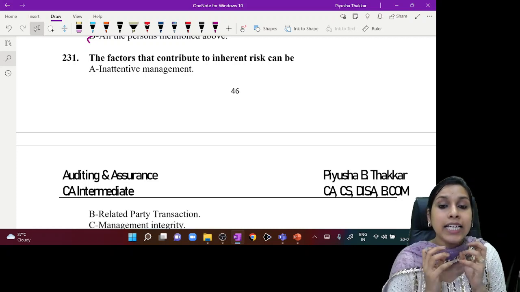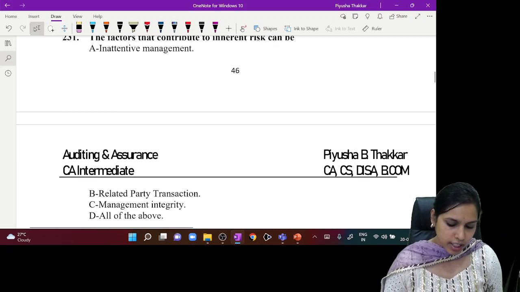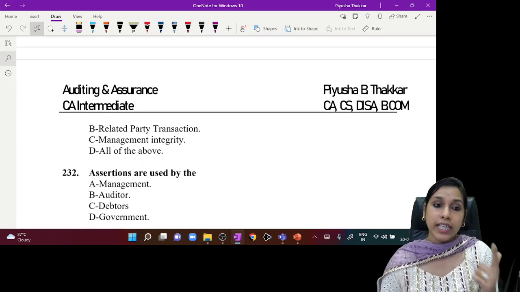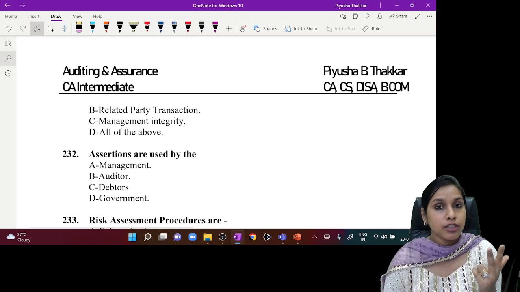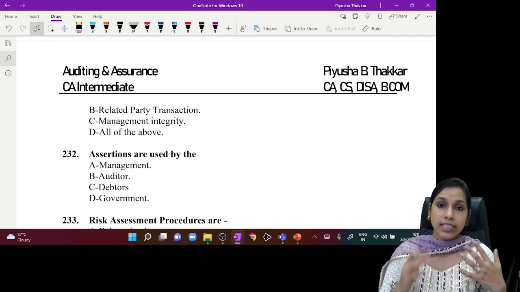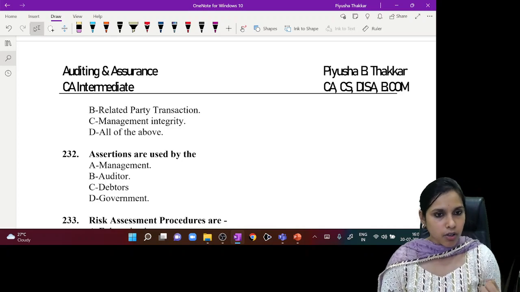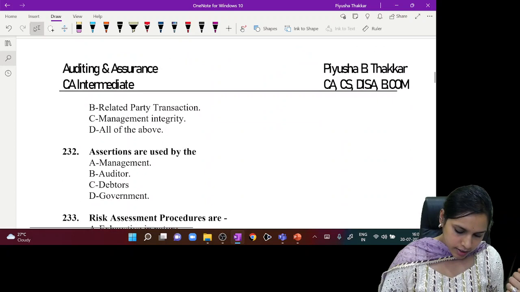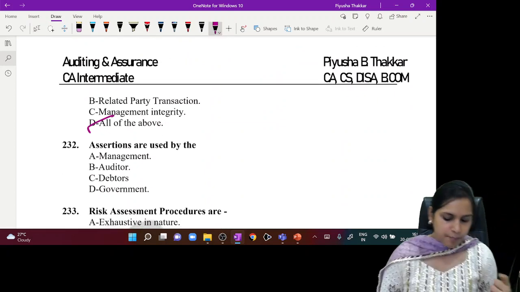So risks which are inherent in the organization. It may be because of inattentive management, related party transactions where risk is very high, management integrity, management policies like zero tolerance policy, a culture of honesty. We have to see all of these. So here the correct answer would be all of the above.